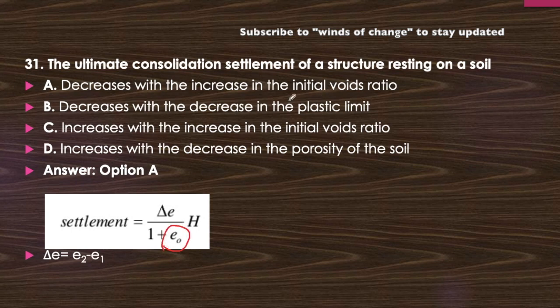With respect to initial void ratio, if this value increases, then settlement will decrease from this denominator, and e naught also comes into the numerator with a minus sign, so with increase in the initial void ratio, this term will decrease. So you can easily find that the ultimate consolidation settlement of a structure resting on the soil decreases with increase in initial void ratio.